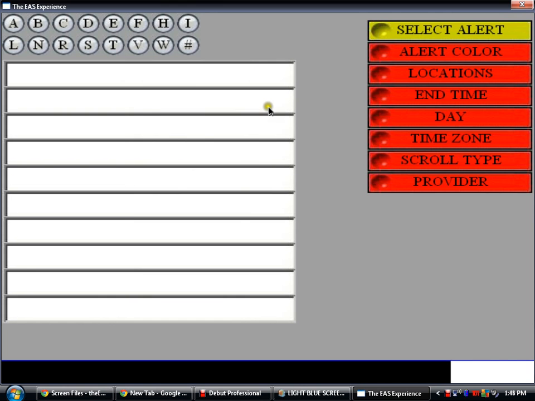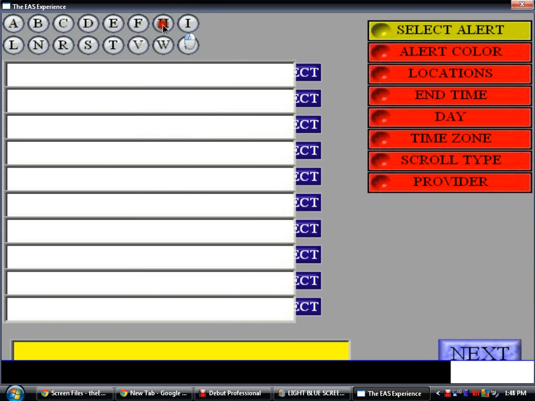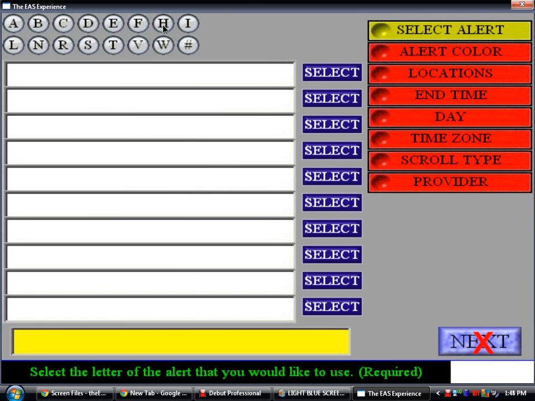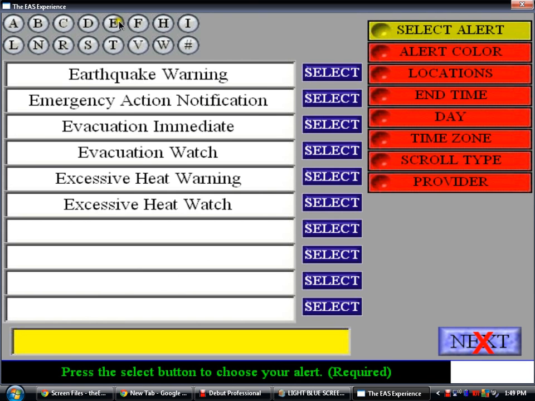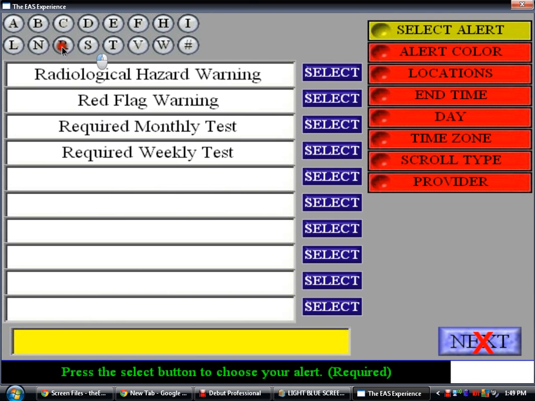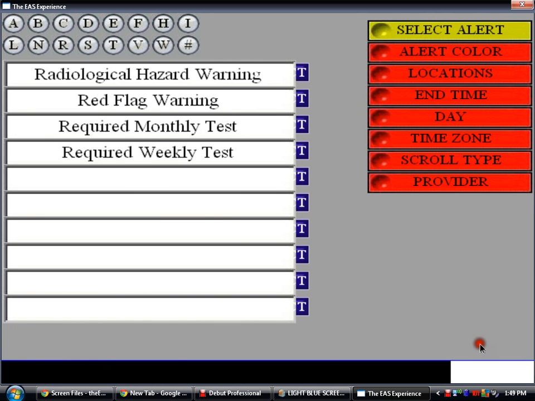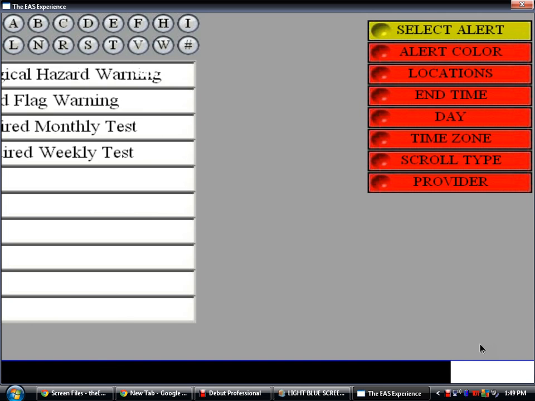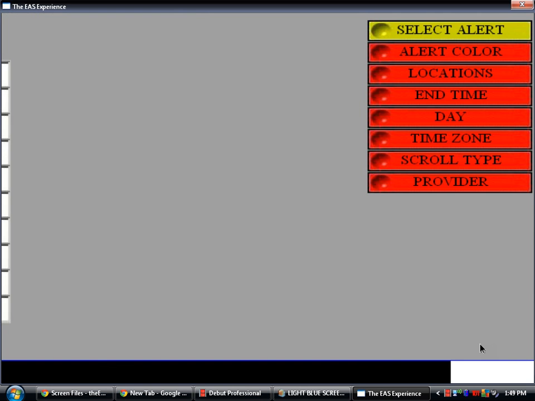There you go. Then there's a series of alerts from letters. Since I'm only doing an example, I'm going to do required monthly test, the one I got today, the statewide test.